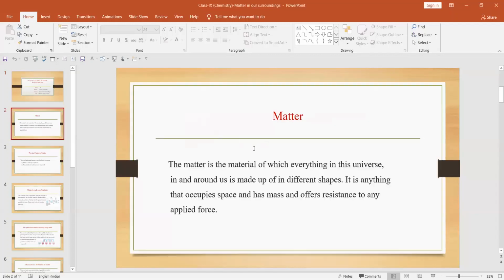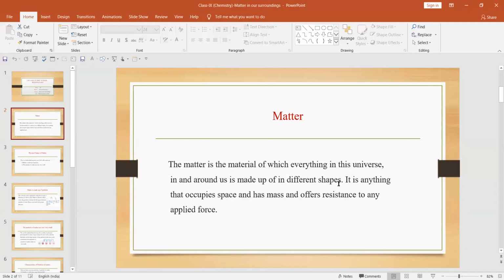Let us see. Matter is the material of which everything in this universe, and everything around us, is made. Whatever we think of in our surroundings, everything is made up of matter, from our body to each and everything we see through our eyes. Those things which are not seen through our eyes also consist of matter. So matter composes everything of our universe.